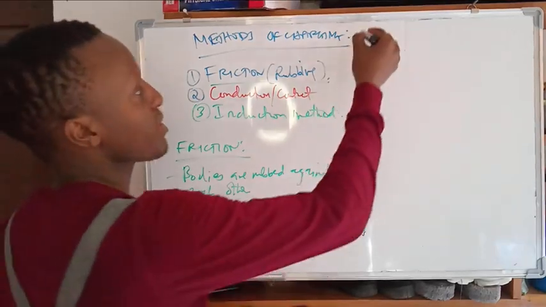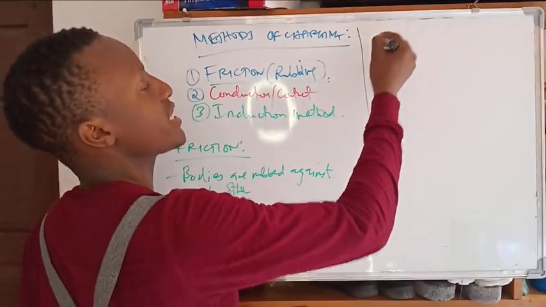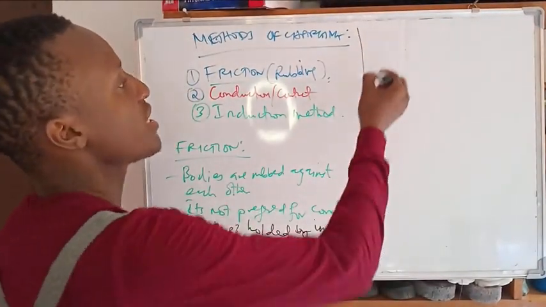This process of rubbing has a term we call triboelectricity.